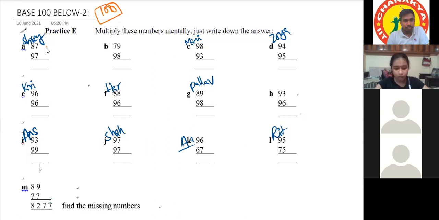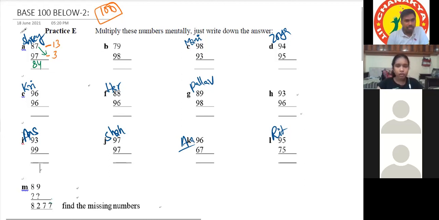So 100 minus 87 is minus 13. Then down will be minus 3. Then 87 minus 3 will be 84. After that, reserve 2 seats.